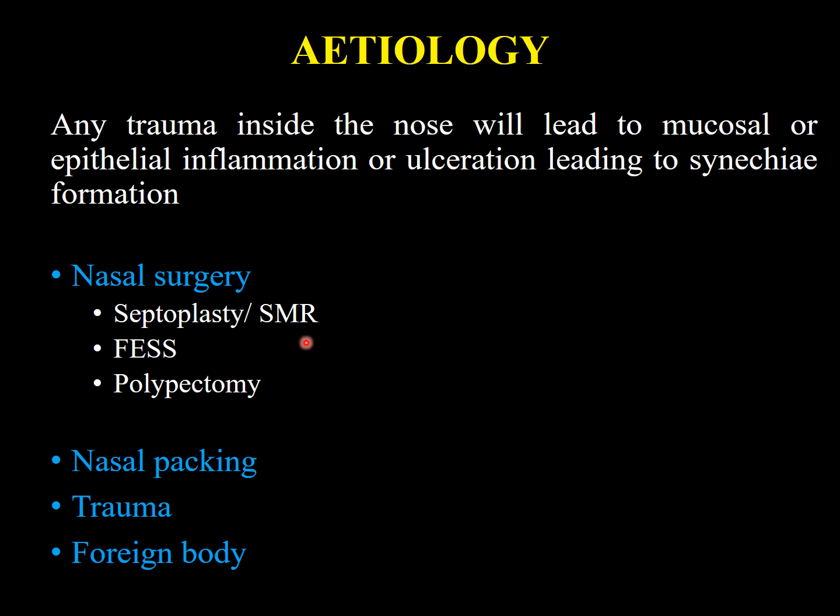If a doctor has caused too much damage inside, especially with the turbinate, when they are burned, the surface burning will cause irregularity, and if protection is not done there, basically the splints we place, it can cause meeting of the medial and lateral walls and synechiae formation.